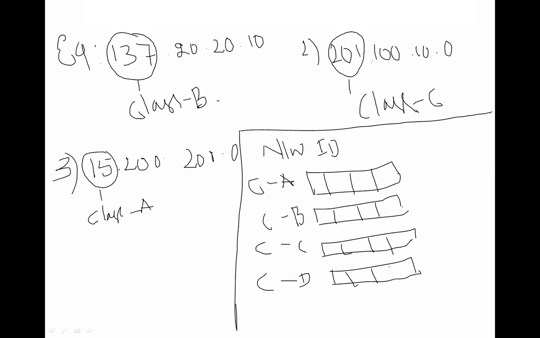You can take any value, but you have to find out the network ID of that particular class.